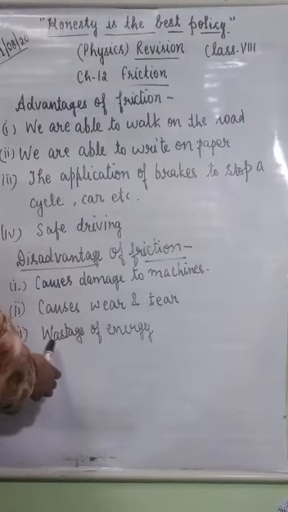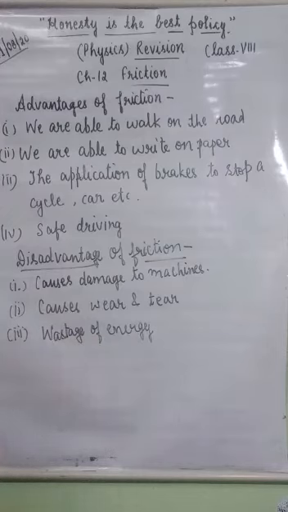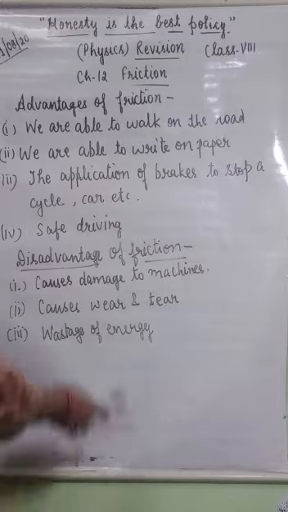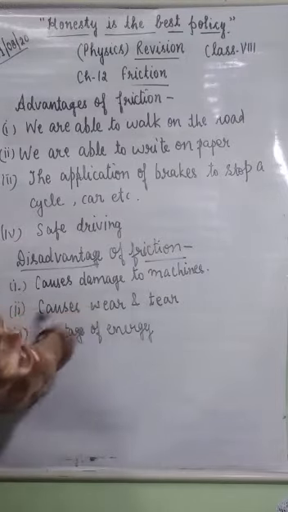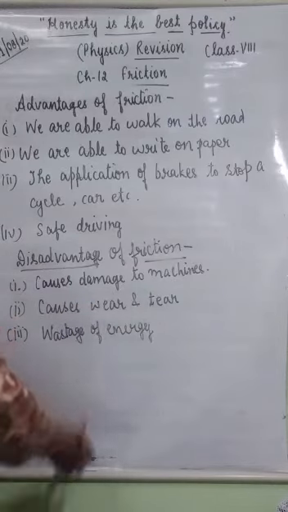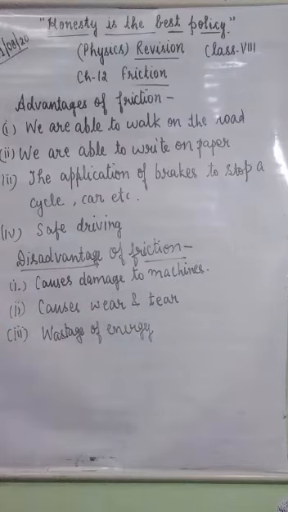Friction also causes wastage of energy. Lots of energy is wasted because objects in contact require more force to overcome friction between their rubbing surfaces. So these are some disadvantages of friction. It causes damage to machines, it causes wear and tear, and it causes wastage of energy.